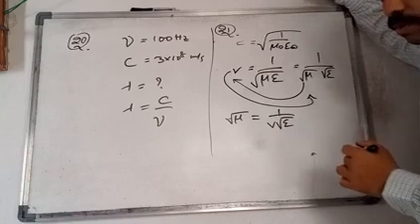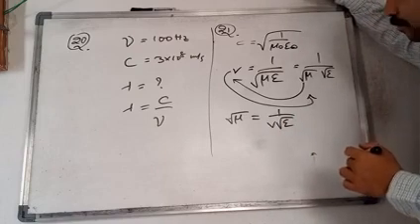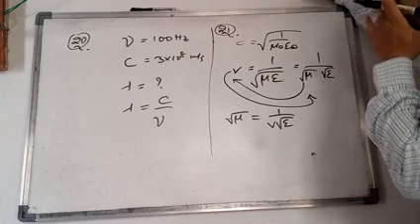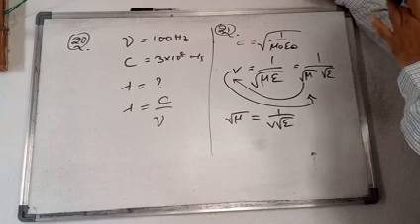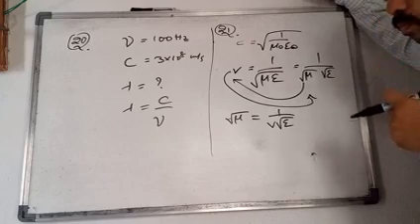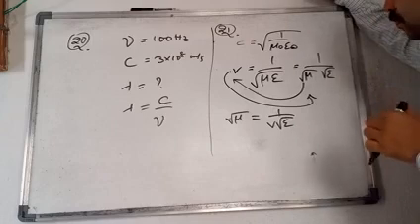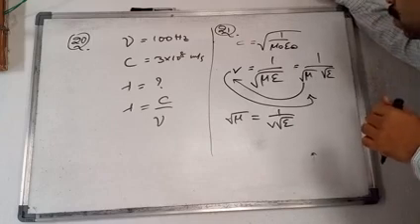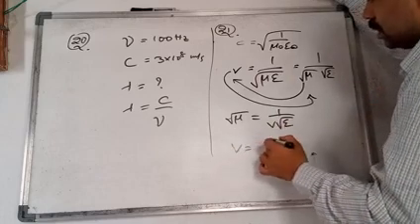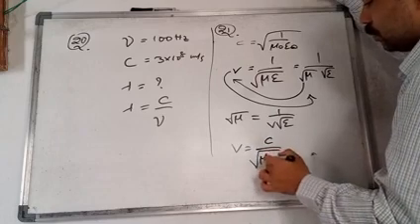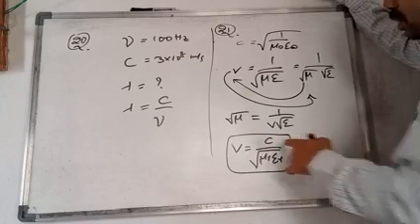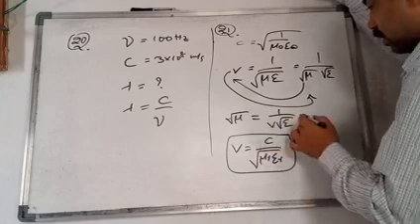And V is also, we know that C by under root of mu r epsilon r, we know, right? Substitute here this value, what you will get?